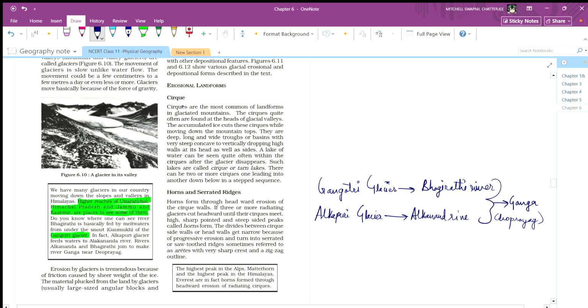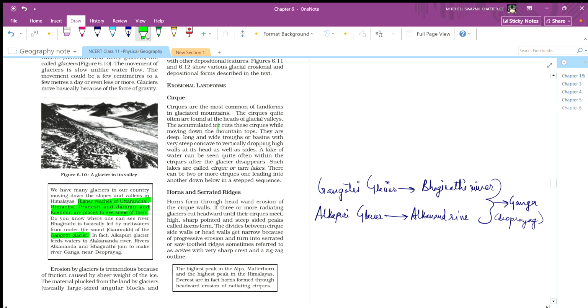Erosional landforms: cirques are the most common landform in glaciated mountains. Cirques quite often are found at the head of the glacial valley.